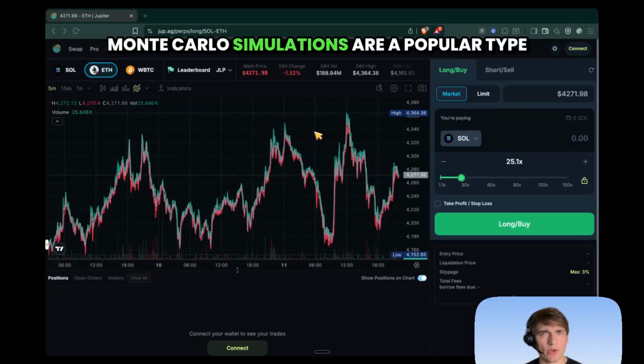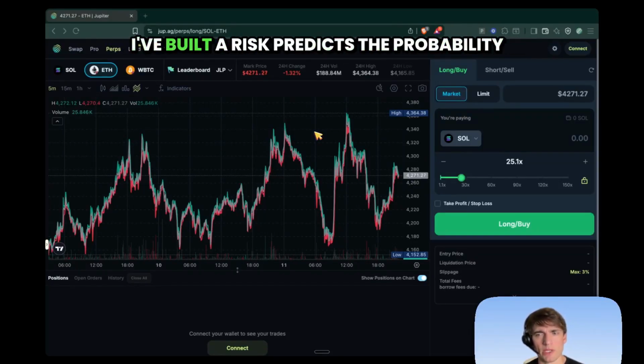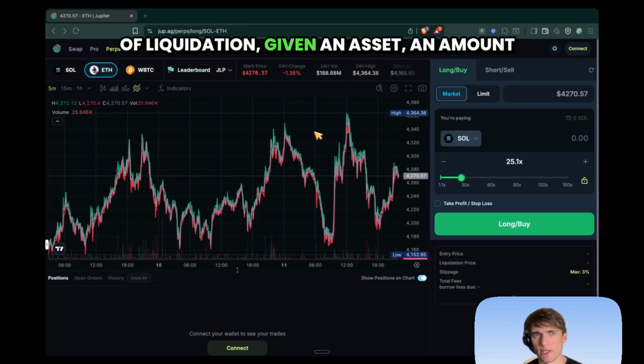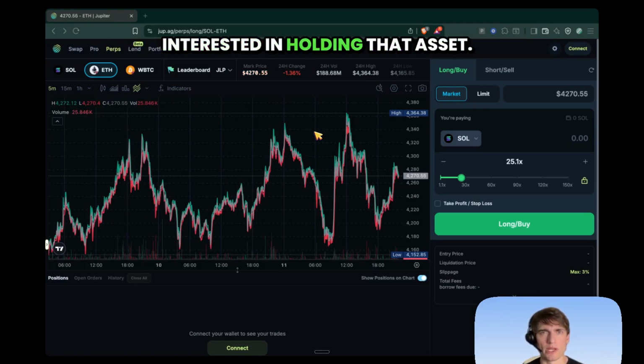Monte Carlo simulations are a popular type of simulation used in quantitative finance. I've built a risk engine that predicts the probability of liquidation, given an asset, an amount of leverage, and a time horizon that you're interested in holding that asset.